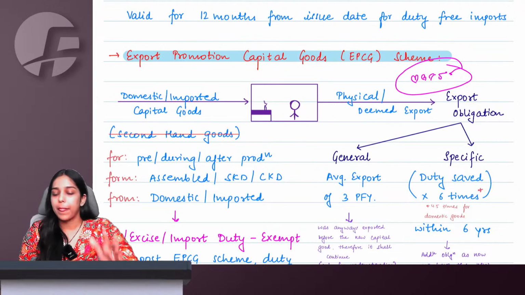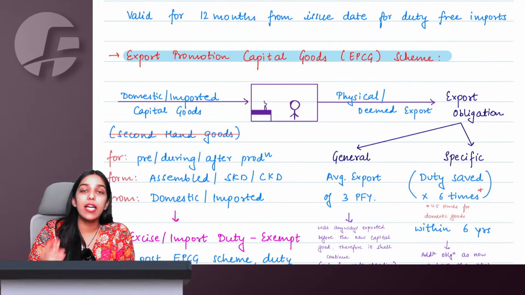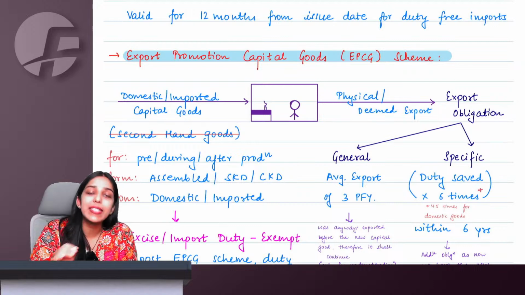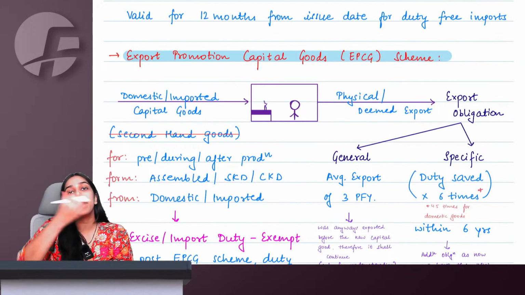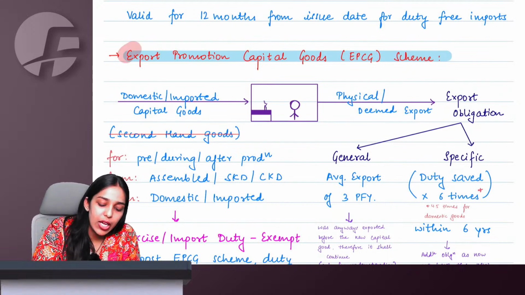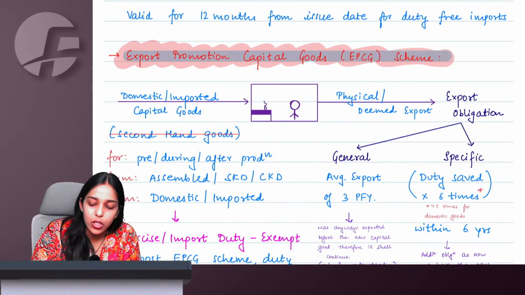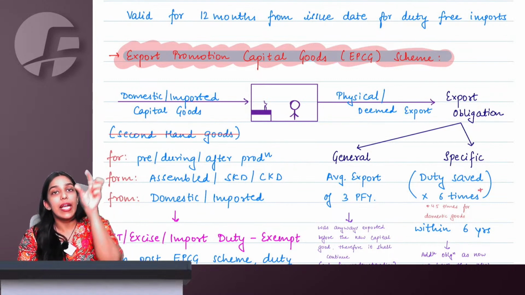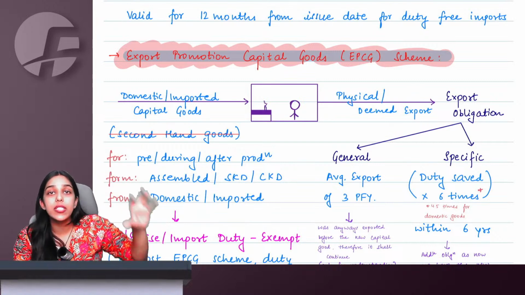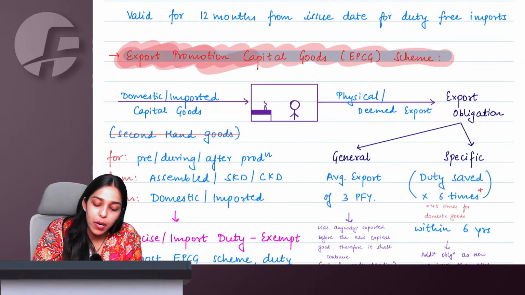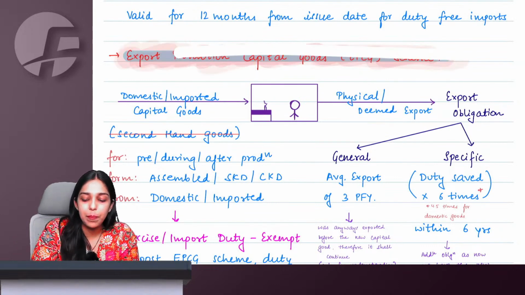Say yes. Okay. Now both the schemes, advance authorization as well as DFIA, were for inputs only. Now we move on to a scheme which is for capital goods. If I want to import a machine, let us say, which will be used for manufacturing of export products, then we have export promotion capital goods scheme, EPCG. The name itself suggests everything. Export Promotion Capital Goods. Capital goods which will be used for promoting exports. So, Export Promotion Capital Goods scheme is EPCG.